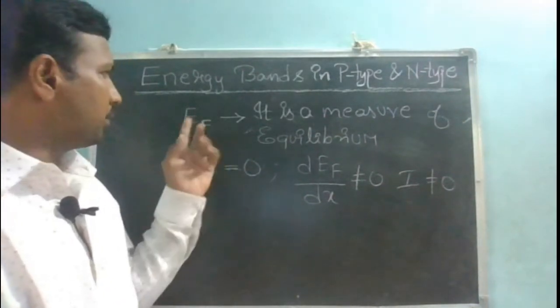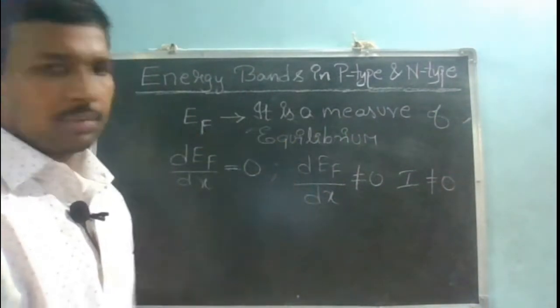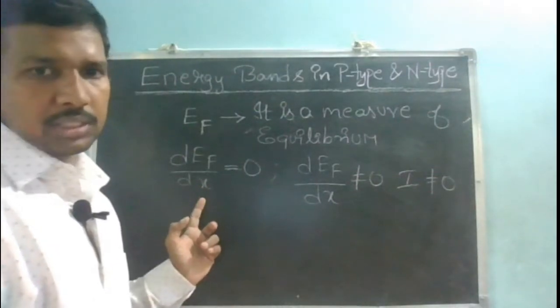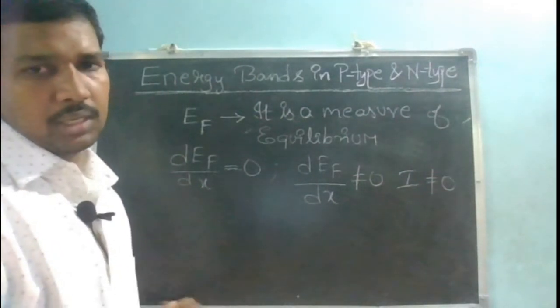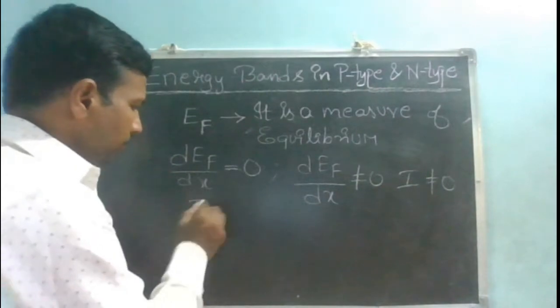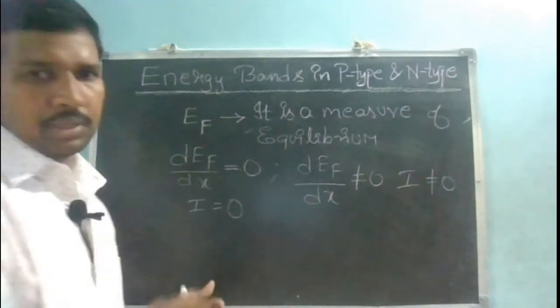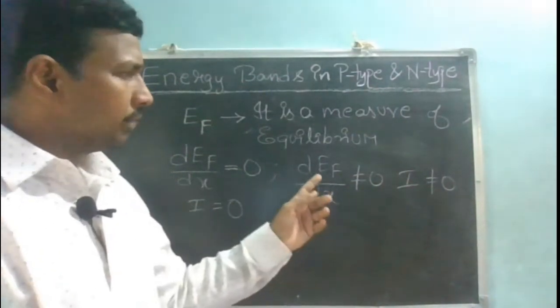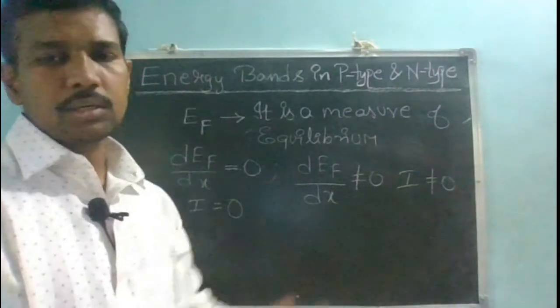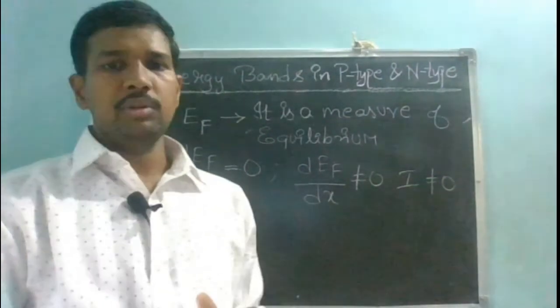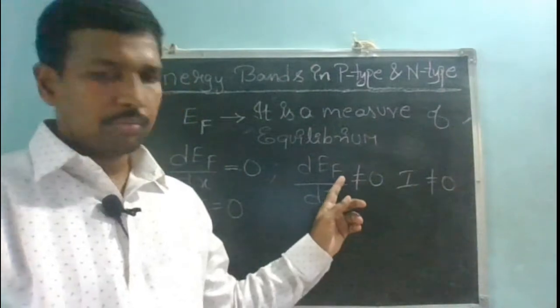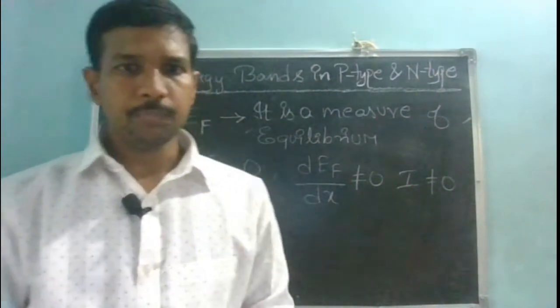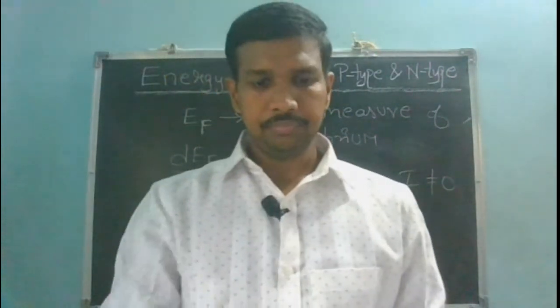So the Fermi energy level is a measure of equilibrium. If the slope of the Fermi energy level is 0, then the current is 0, which is an indication that my semiconductor is in equilibrium. If the slope is not equal to 0, then the current is not equal to 0, and the current direction will be in the positive slope direction of my Fermi energy level.